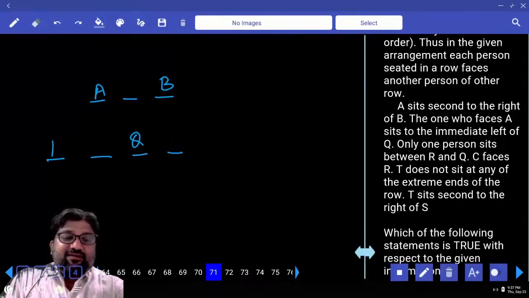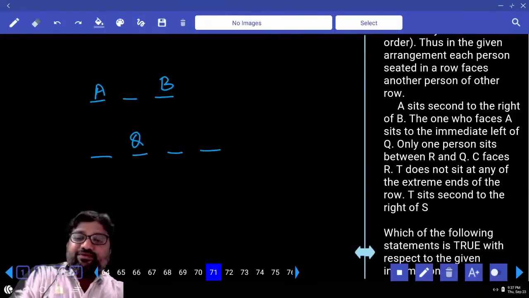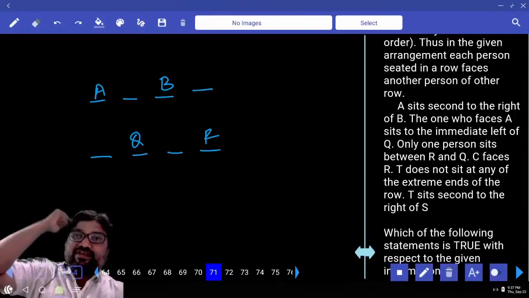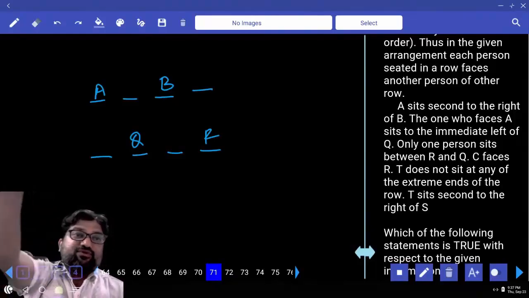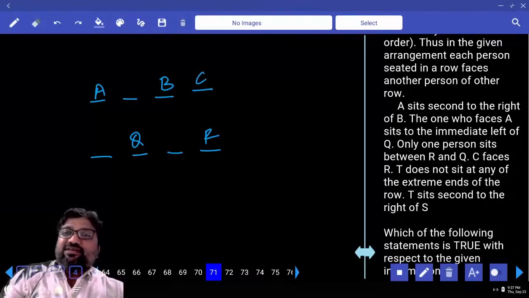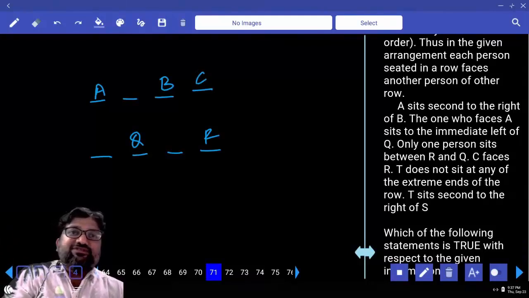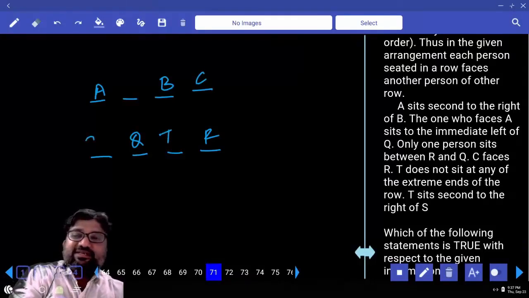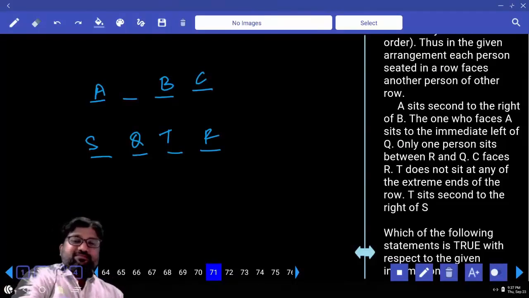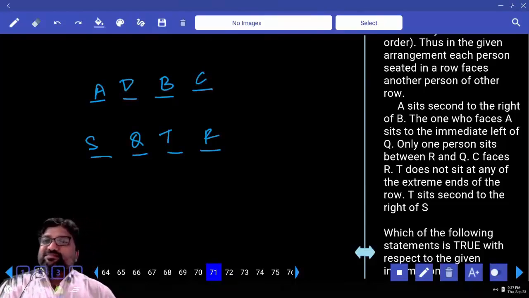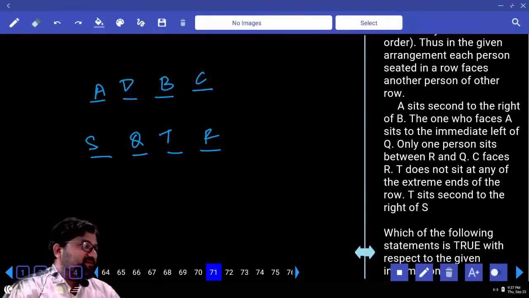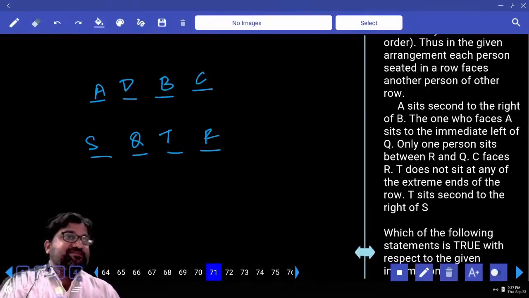Immediately, only 1 person between Q and R. R faces C. Does T sit in the extreme ends of the lines? No. This is S. T sits second to the right of S. It's done, right? Did we complete this or not? Did it take any extra time?